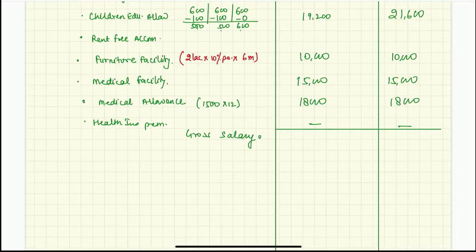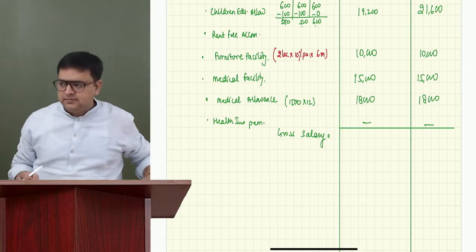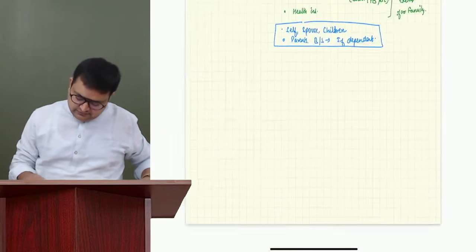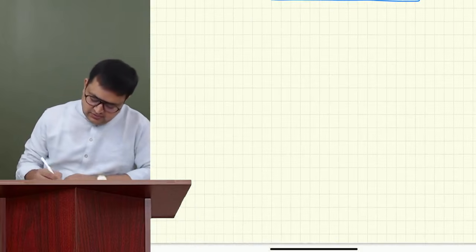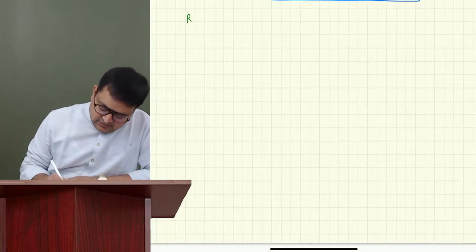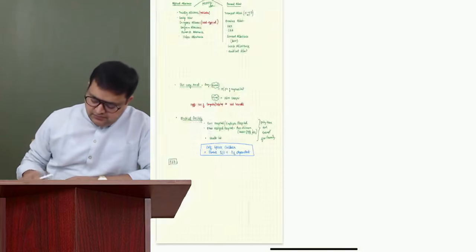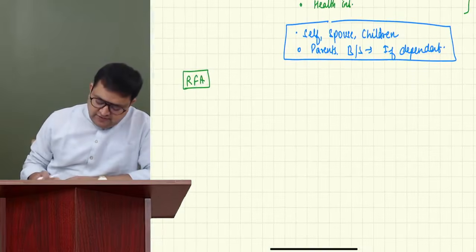Guys, please write with me: RFA, rent-free accommodation.